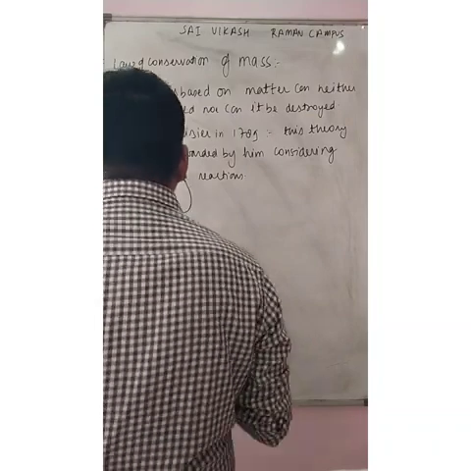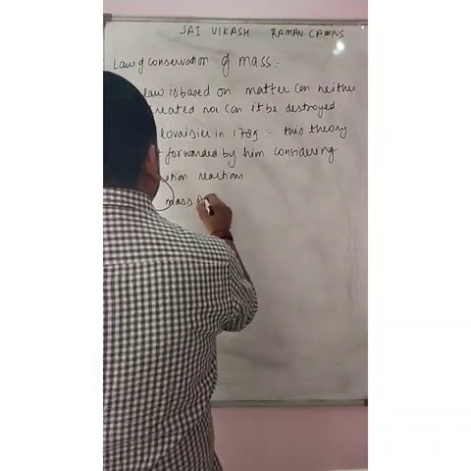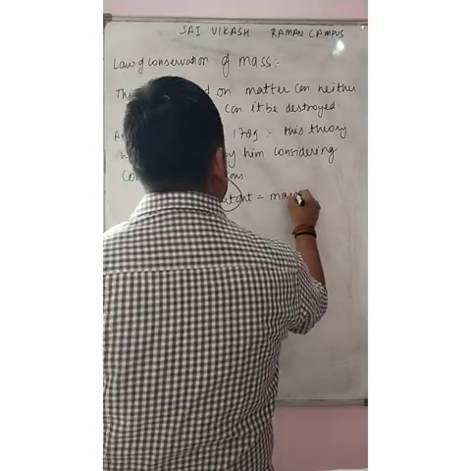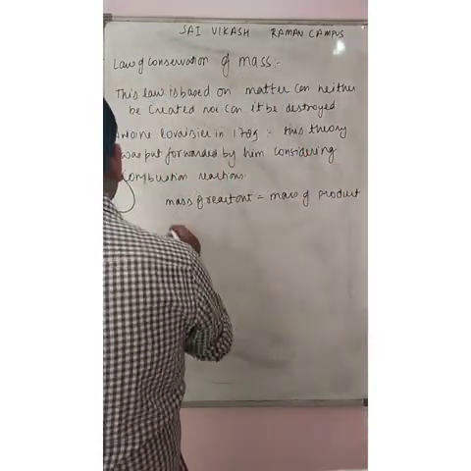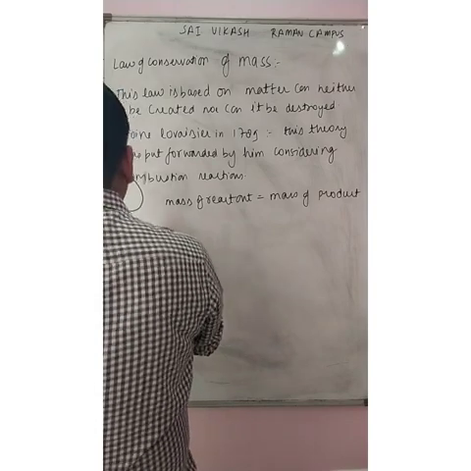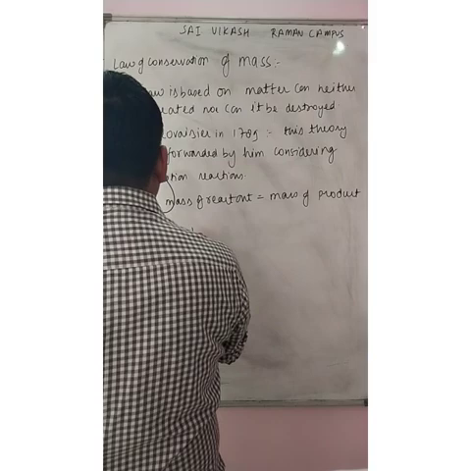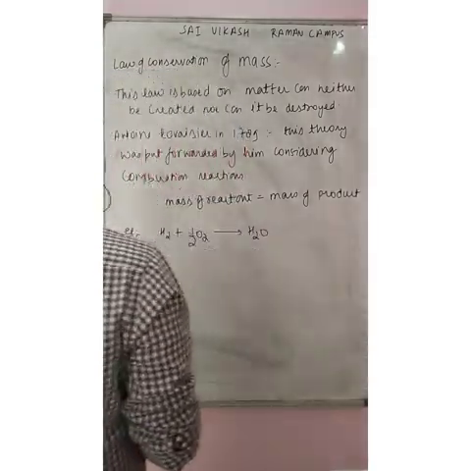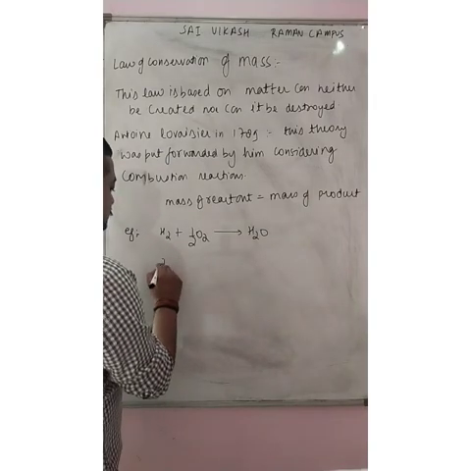So, mass of reactant equals mass of product. Let us take an example. H2 plus half O2 gives H2O. Here we can easily see the mass of a hydrogen molecule is 2 gram.